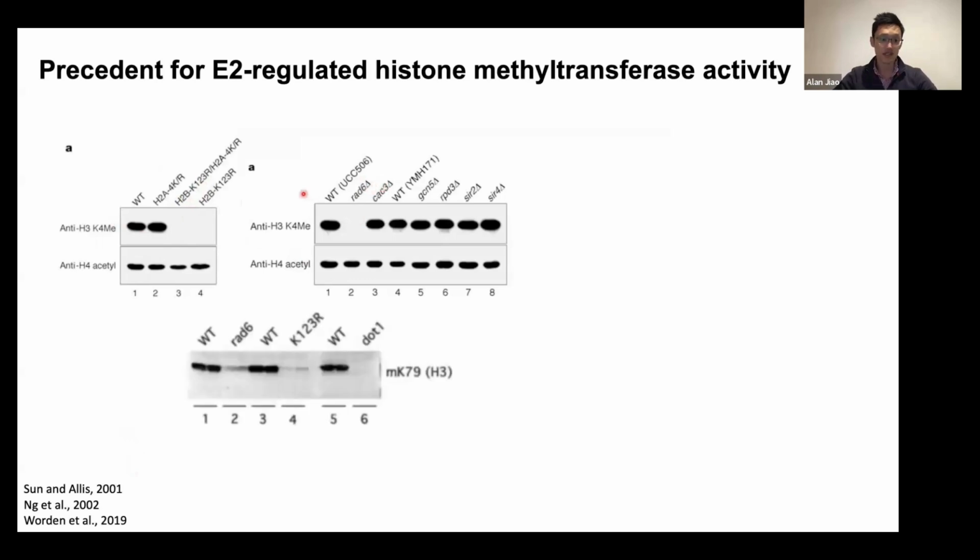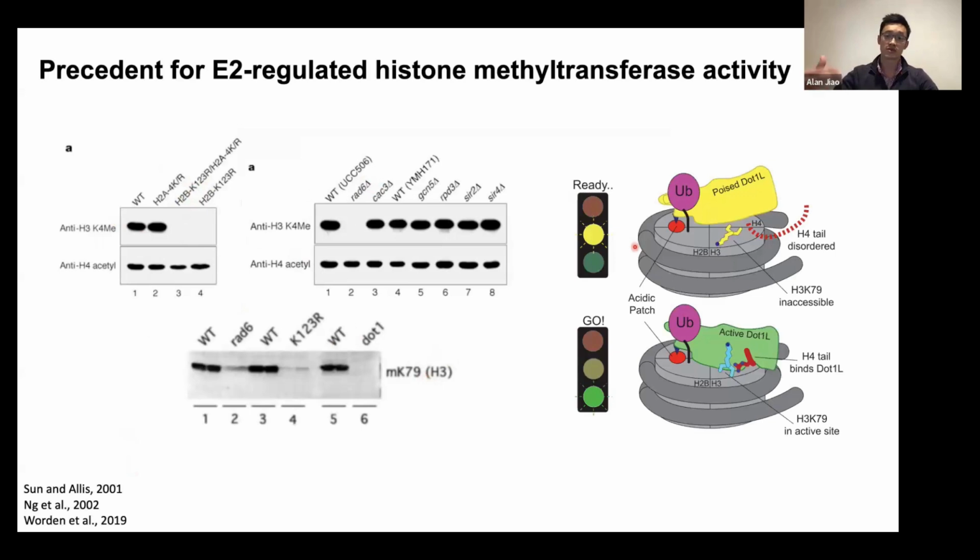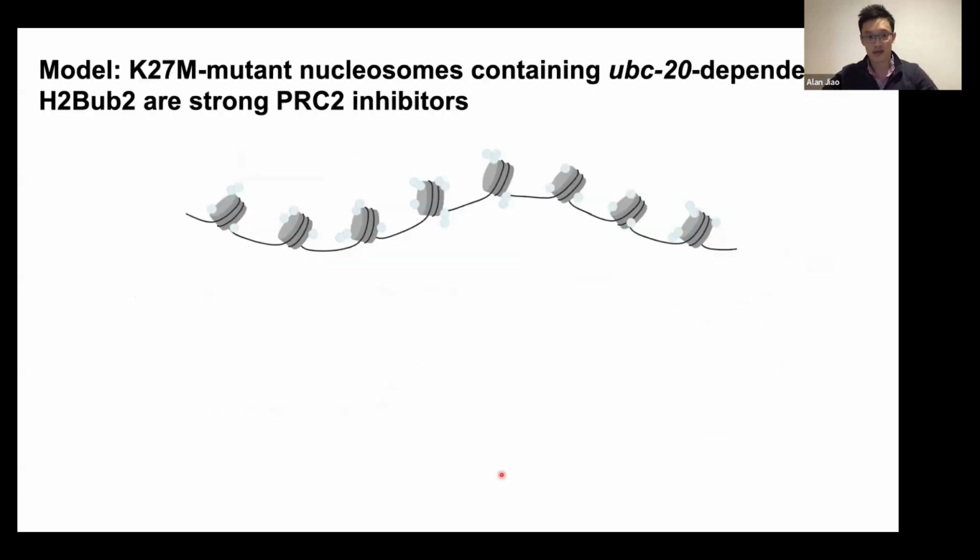Similarly, H2B ubiquitination also regulates K79 methylation. And so subsequent work, structural studies, have shown that these histone methyltransferases do physically sense the ubiquitination state of H2B. And so given this precedent, and given the fact that 19 out of the 20 of our remaining suppressors also are predicted to disrupt the PRC2 nucleosome interaction, we think UBC20-dependent diubiquitination of H2B is also modulating that interaction. And so a possible model is as follows.